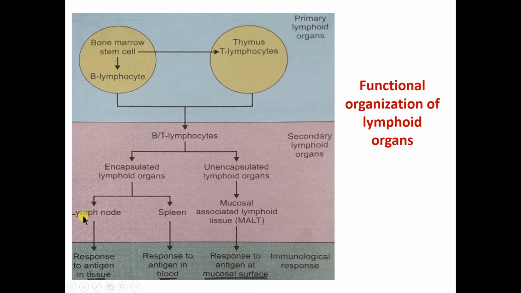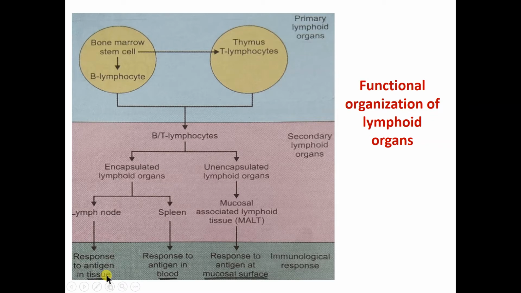There are two types: one is lymph nodes, another is the spleen. In encapsulated lymph node organs, the mucosa associated lymphoid tissue, those lymphoid cells which are associated with the mucosa, is called the MALT tissue. The function of the lymph node is to give the immunological response. So they will respond to the antigen in the tissue.